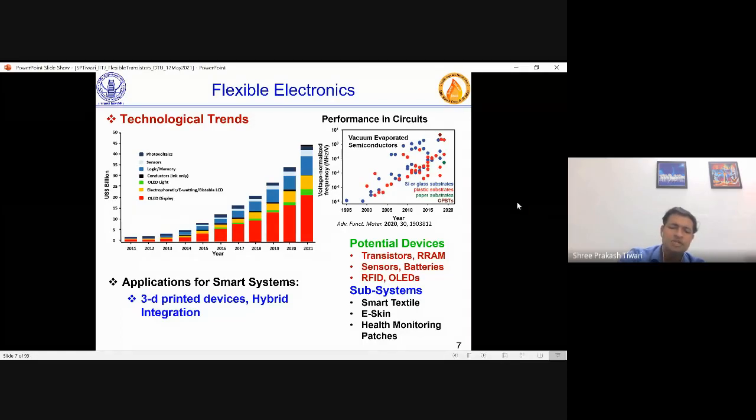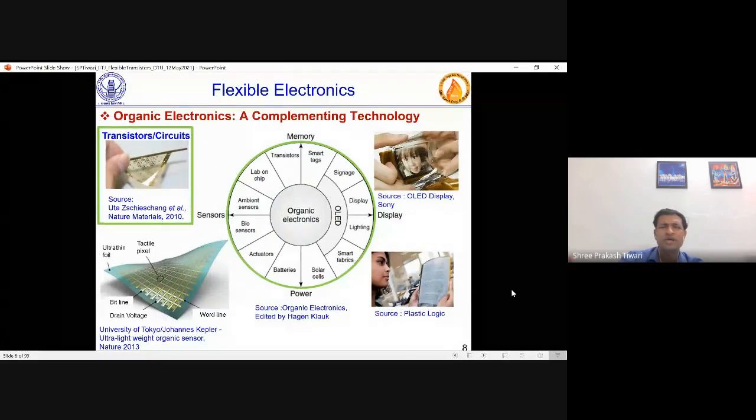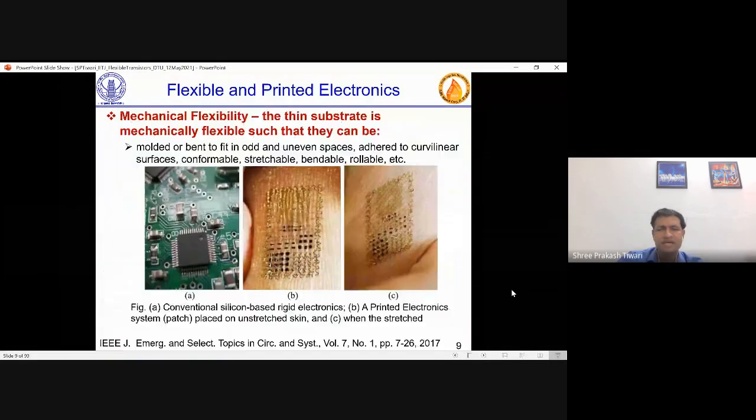Sometimes health monitoring of elderly, kids, and anything, if you have some system which can be produced. Some patches on skin which can be produced. So these are some subsystems, but overall multiple systems can be produced and integrated as a hybrid one. And again, organic electronics, this is an overview of what the devices are, and why I have highlighted these transistors and circuits, because I am more interested in that.